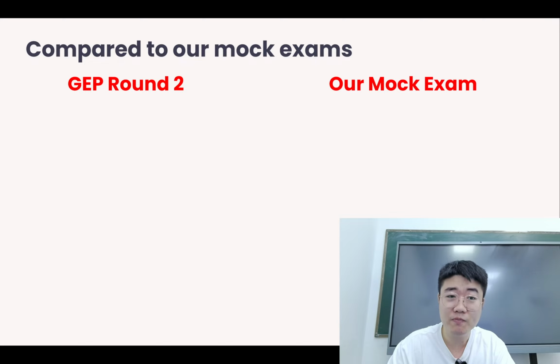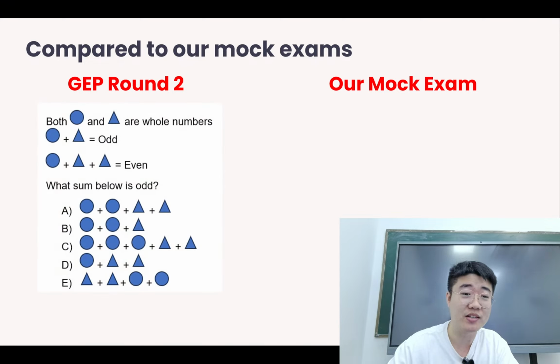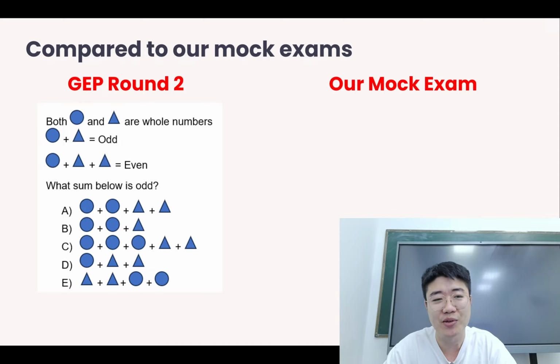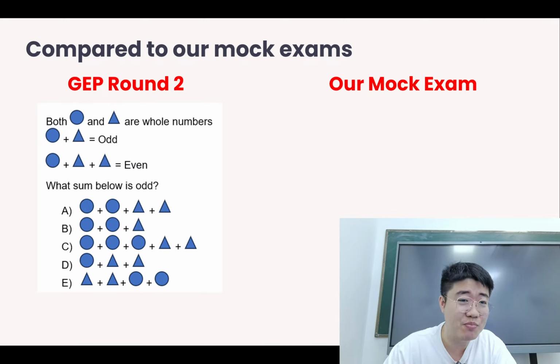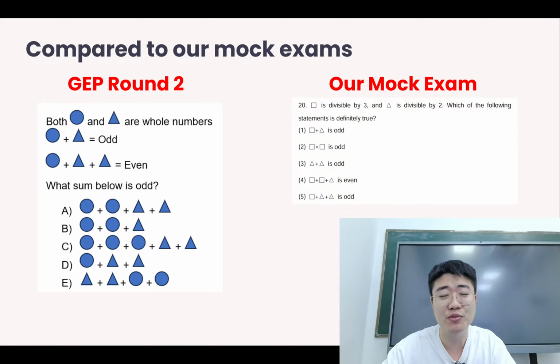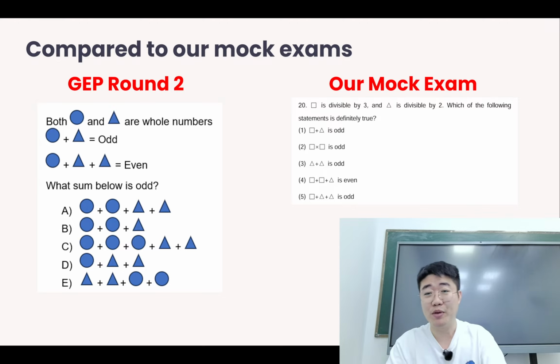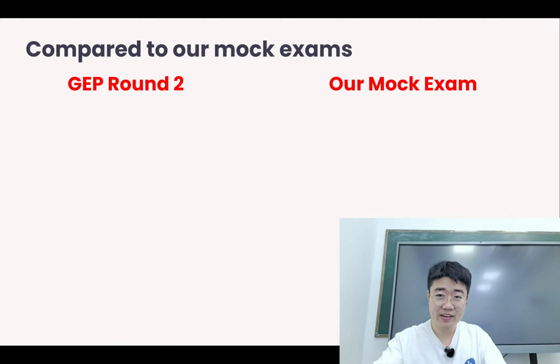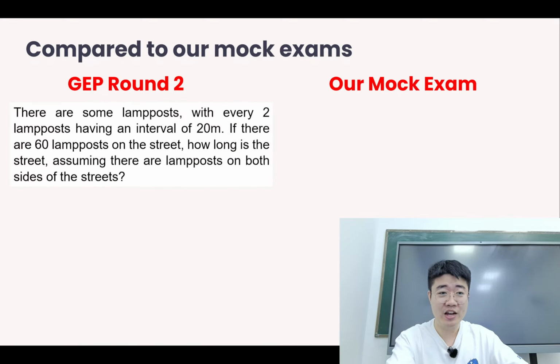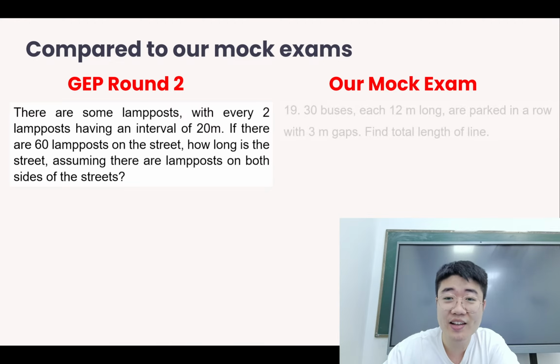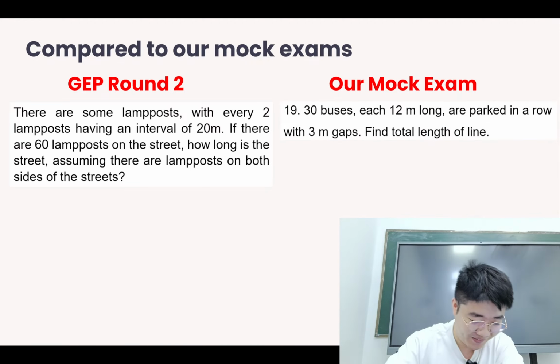Then next one, we have this question asking for the even numbers and odd numbers. They give you two symbols. Then we have to decide whether the symbols are odd or even, and one of them can be even and it can also be odd. So we also have this type of question in our mock paper. And then we have this interval question, which also came out in our mock paper.